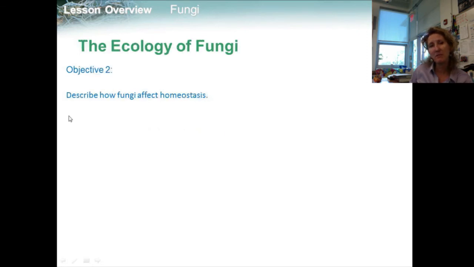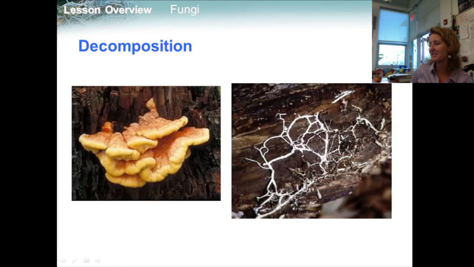Objective 2 is to describe how fungi affect homeostasis. Many fungi feed by releasing digestive enzymes that break down leaves, fruit, and other organic material to simple molecules. These molecules then diffuse into the fungus. Many organisms remove important trace elements and nutrients from the soil. Fungi recycle these essential elements and nutrients, and if these materials were not returned, the soil would be quickly depleted.